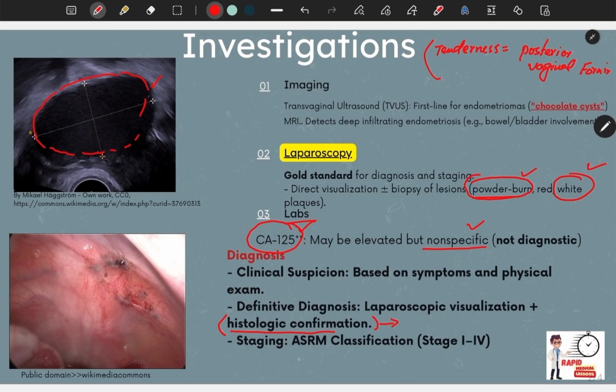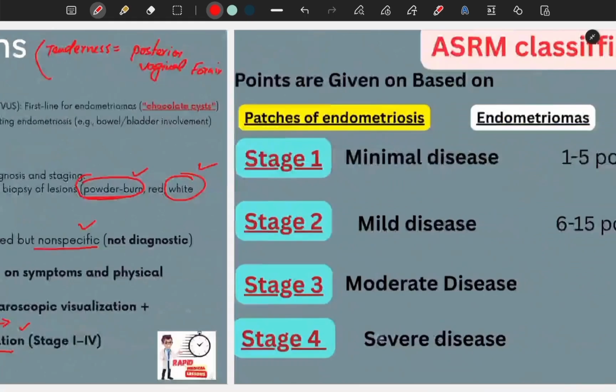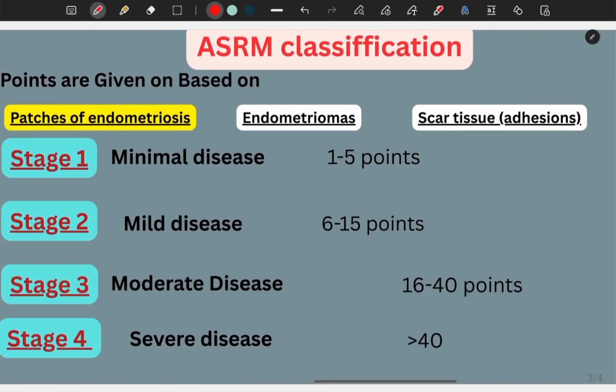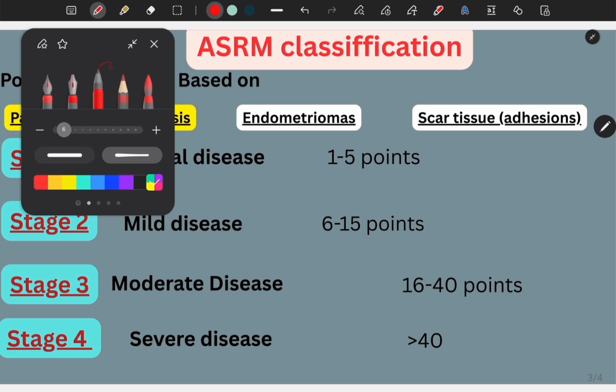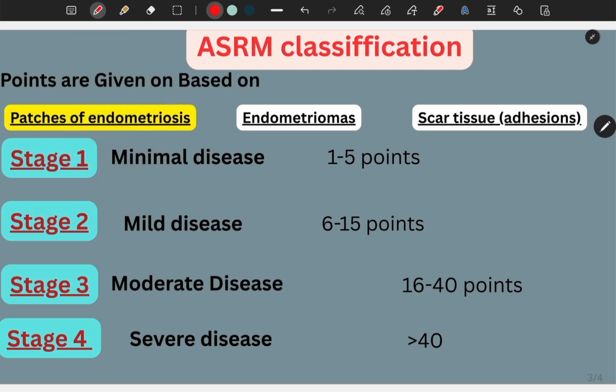We stage endometriosis using a classification called the ASRM classification, which guides prognosis and treatment. Let's have a concise detail on the ASRM classification. The American Society for Reproductive Medicine classifies endometriosis on the basis of a scoring system, with points awarded based on the number, size, and location of lesions.